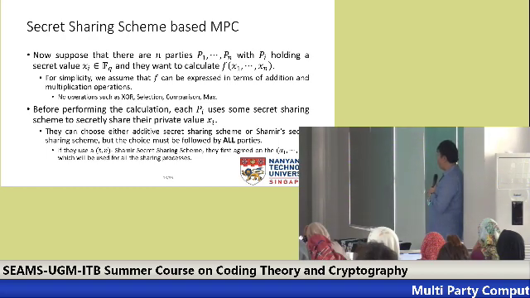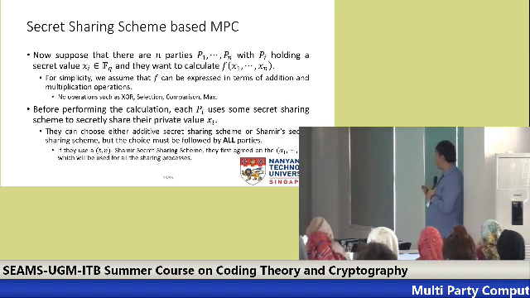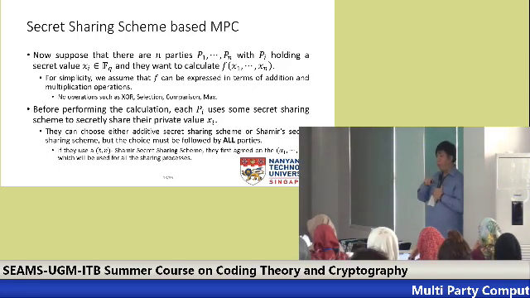Okay, so before performing this calculation, first they just need to choose one secret sharing scheme, either the n out of n or Shamir secret sharing scheme. And they use this to secretly share this xi. Now, they can choose any one of them, but once one of them is chosen, then all the others need to use the same choice. Furthermore, if they use this Shamir secret sharing scheme, then the choice of alpha 1 to alpha n needs to be the same throughout the computation.